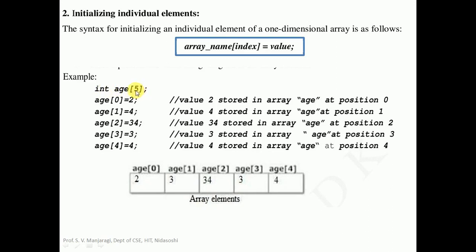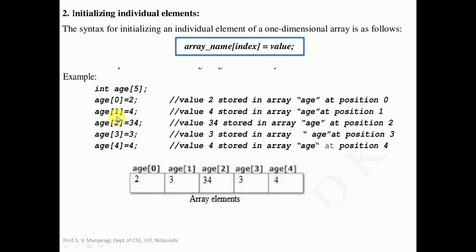Now let us see how we can initialize an individual element of the array with the help of this particular syntax. The syntax is array name, in this case age, and within the brackets we should take the index. For the first array element the index is 0. So it will be age of 0 is equal to, say, 2. The value 2 is stored in array age at index 0, at position 0.